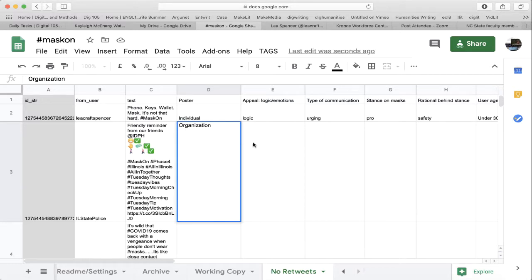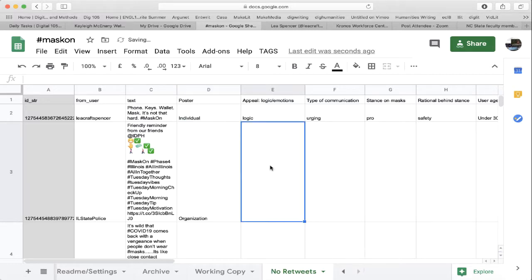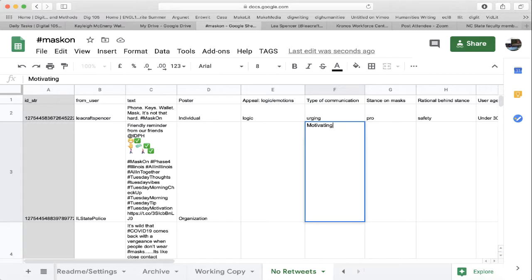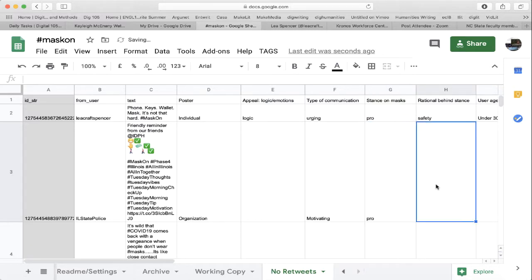We might put government organization. There may be nonprofits. We'll figure out what codes to use as we move through here. And then we can go through and code the rest of this tweet. And as you do this coding of the rest of the tweets, you're going to want to also remain flexible. So we see that this is a pro-mask tweet clearly.